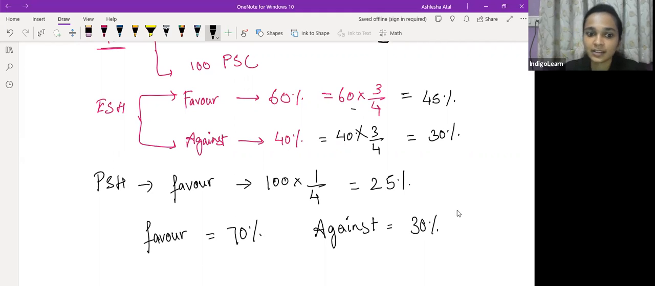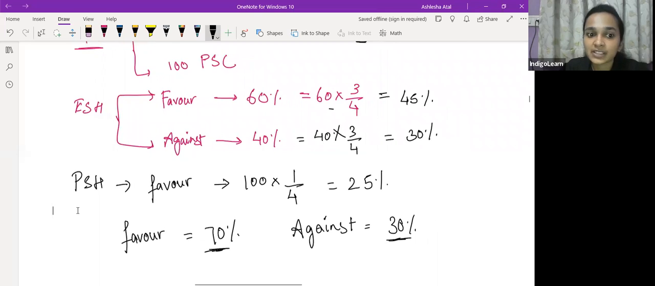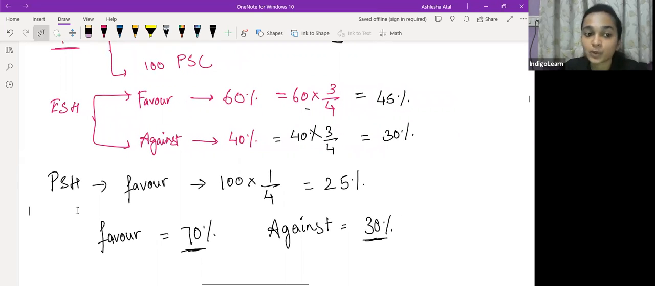Yes. So in favor, how many people voted? 70%. Against, how many people voted? 30%. This is how we will calculate. This is how we are going to calculate the percentages, proportionate voting, wherein on one particular resolution both equity shareholders as well as preference shareholders are going to vote. So here, do you think the resolution will pass?